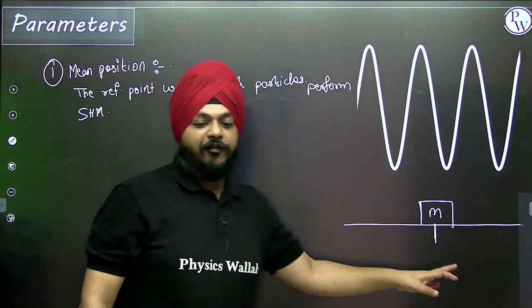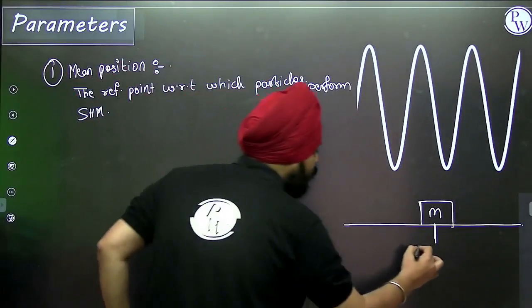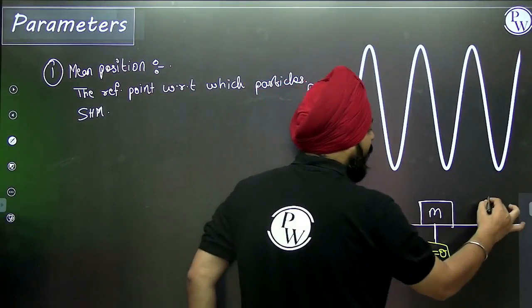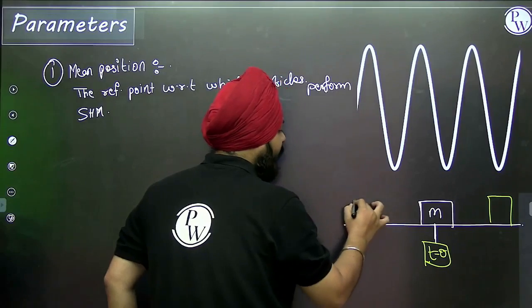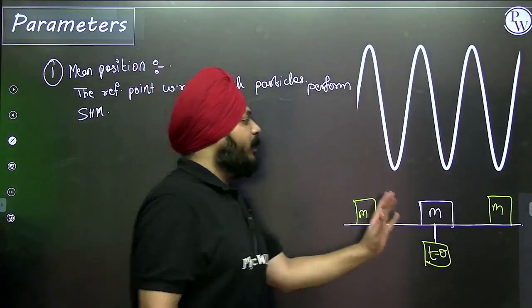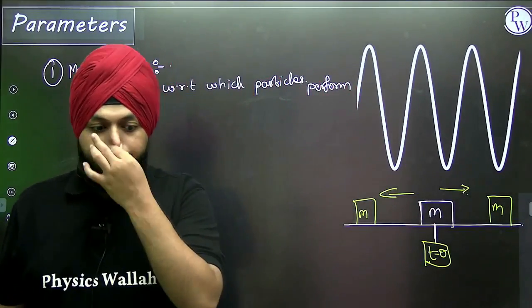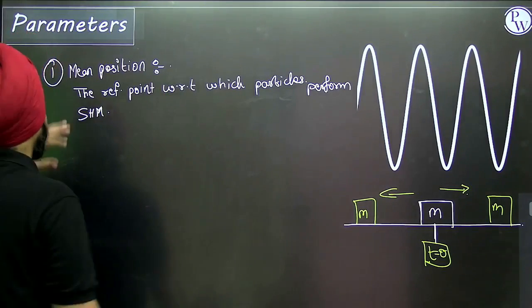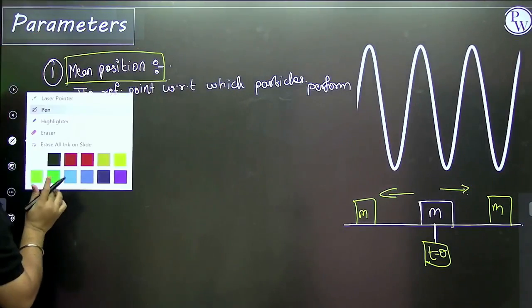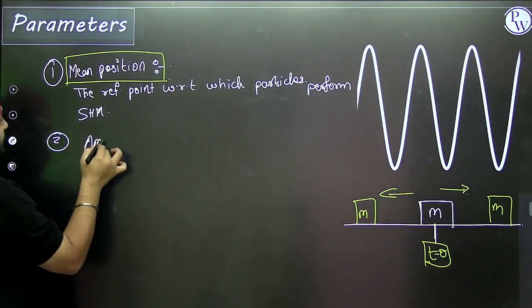This is a reference point with respect to which the particle, obviously this reference point is going to start at t equal to 0. With respect to which first the particle will move on to this point and again it will move on to this point, like this way, to and fro, to and fro. So first is the mean position. Let's move on to the second definition, that is amplitude.